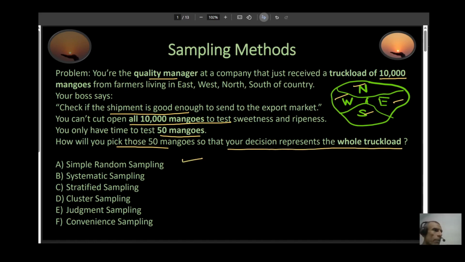Is it A, simple random sampling? Is it B, systematic sampling? Is it C, stratified sampling? Is it cluster sampling? Is it judgment? Or is it convenience sampling? This session is about discovering and answering these types of questions. By the way, the answer for this is stratified sampling.